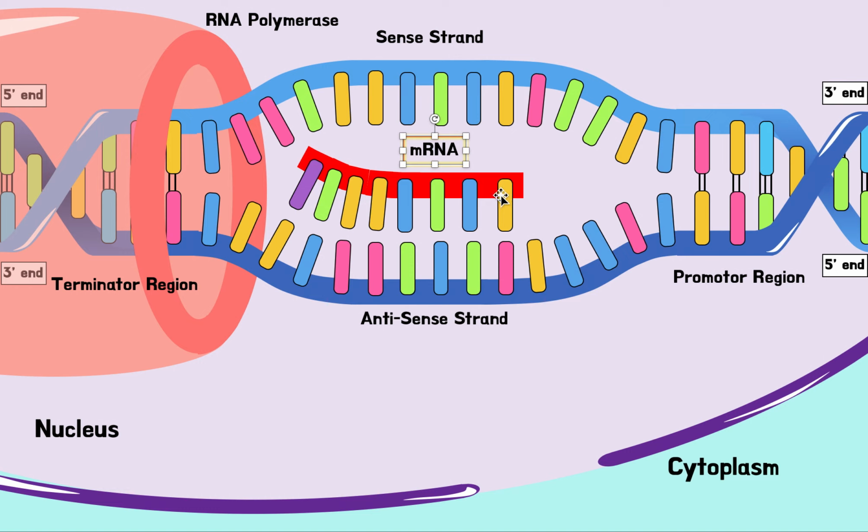Because we're doing complementary base pairing, what we're forming here with this mRNA is actually very similar to the sense strand, not the antisense strand, right? That's true. Look here: we have the orange, the blue, the blue, the green, the green. The only thing that's different is mRNA doesn't have T, so it doesn't have this red molecule that DNA does. Instead, it has this blue molecule.